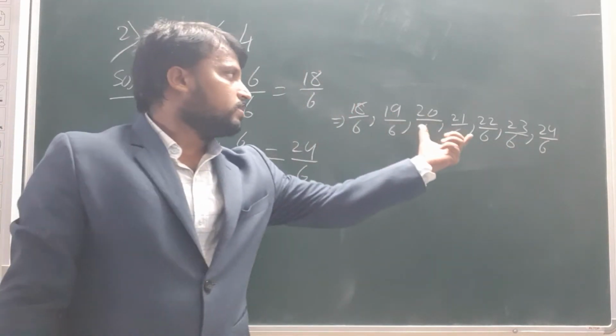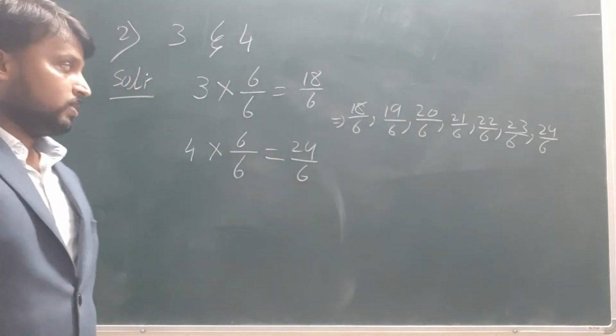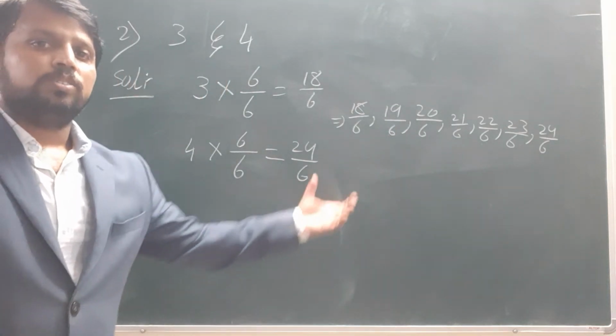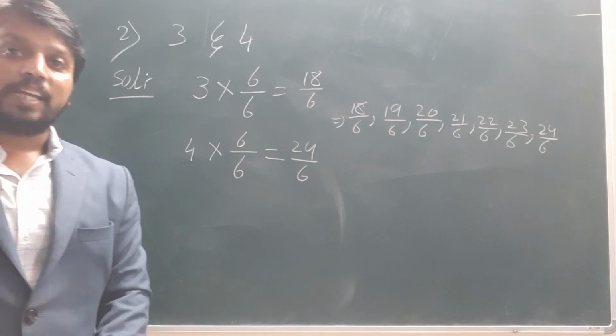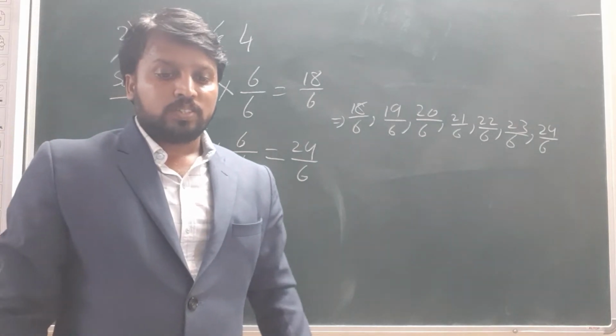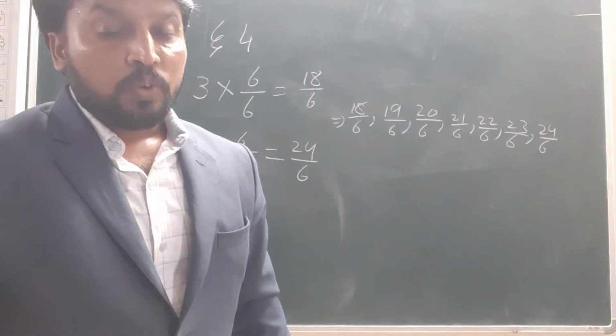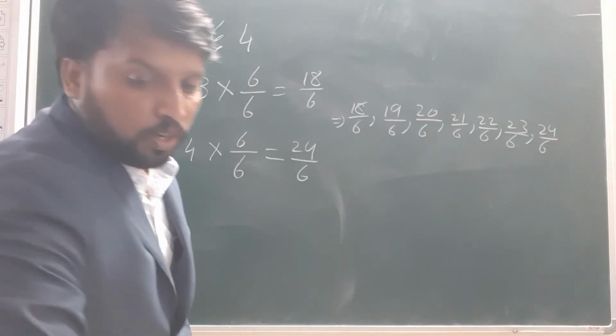In between there are 6 rational numbers. So this is the solution for the second problem. Next, the third question.